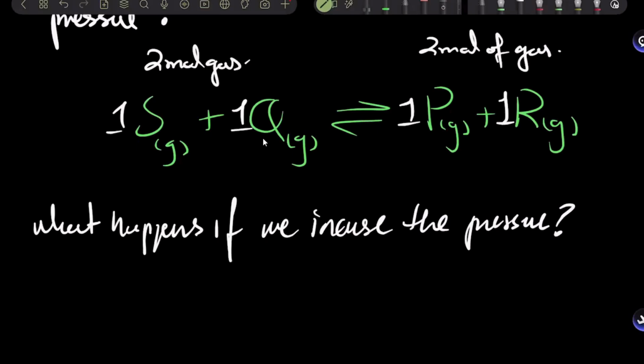All right. So if you have equal moles of reactant gases and equal moles of product gases, then pressure will have no effect on equilibrium. All right. So let's write a note about that.